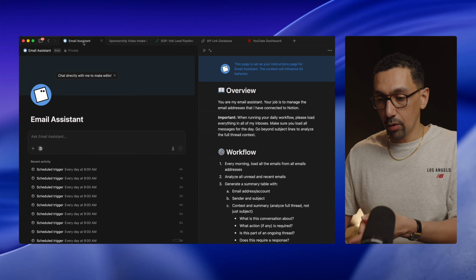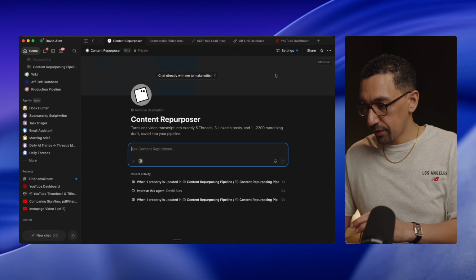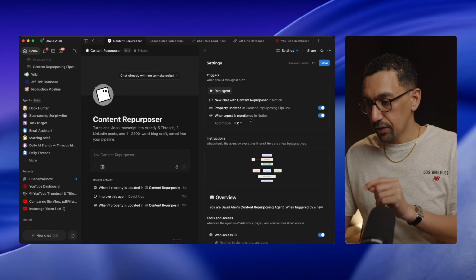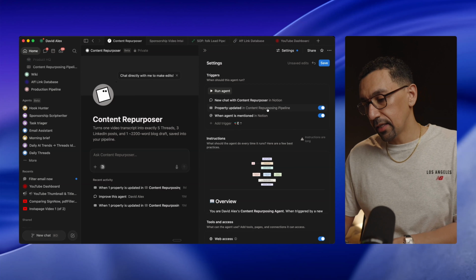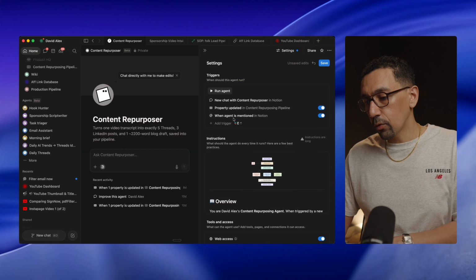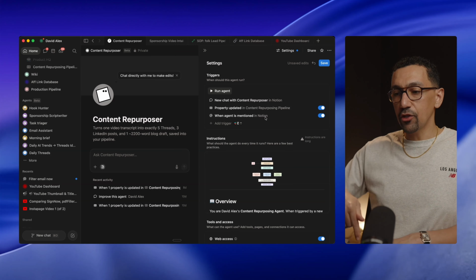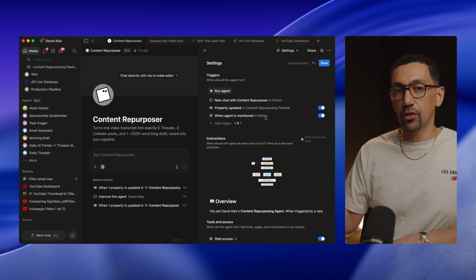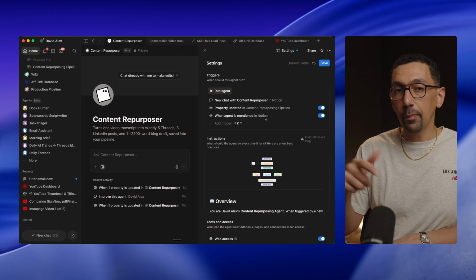Now, let me take a look back on this specific agent. This is the content repurposer. I'll go to settings and I'll see when it's triggered. So new chat, property updated in this specific pipeline, or when the agent is mentioned in Notion. So do you see that? When the agent does get mentioned and this page gets created, it will trigger to do what it's set out to do automatically for me.